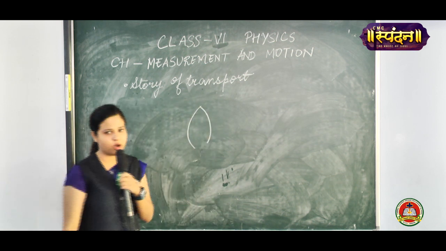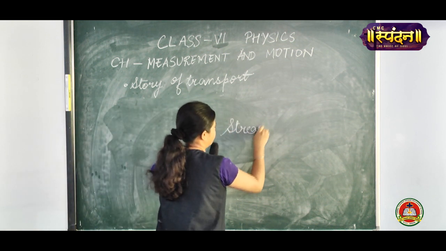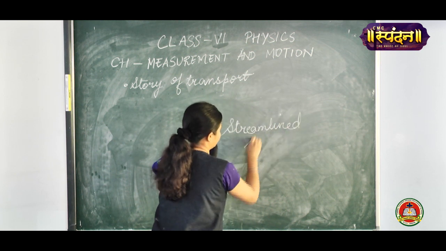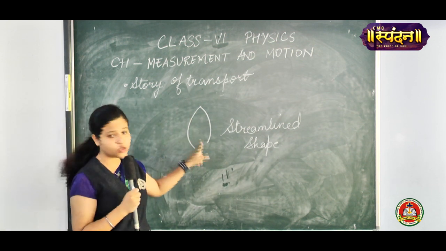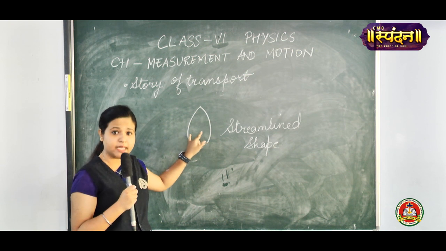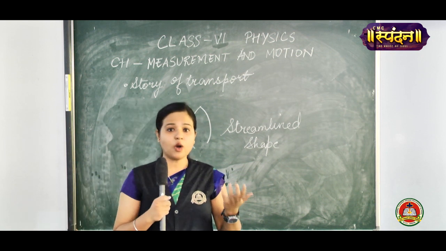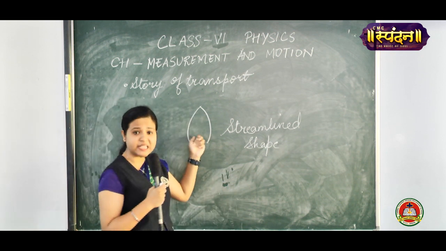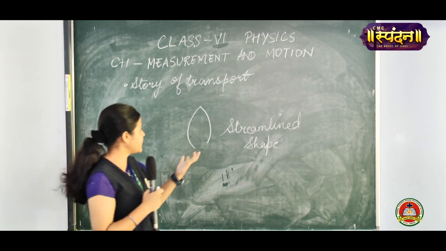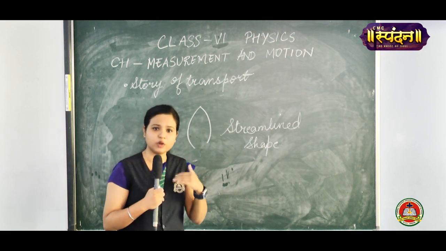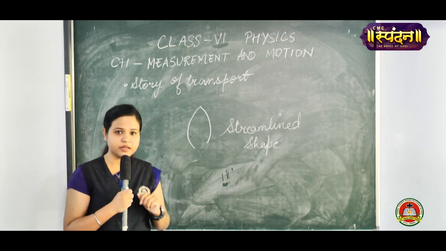Now, what is this shape called? This shape is called streamlined shape. Soon they realized that if the boat was shaped into a streamline, then it was easier for them to row across the river. Apart from being easy to row, it was very fast for them to move. That is, they could travel across the river faster and in an easier and convenient manner.